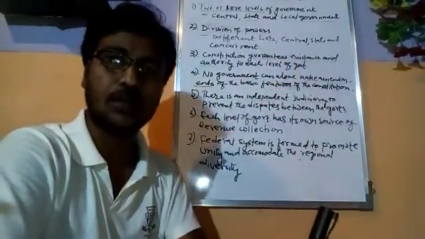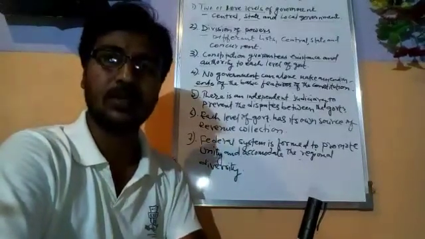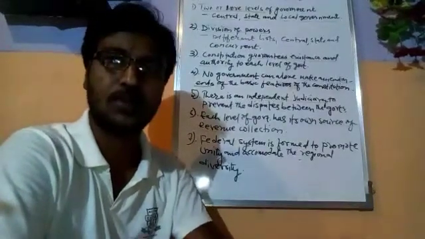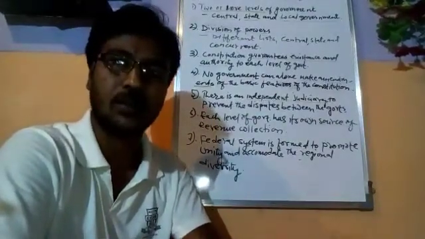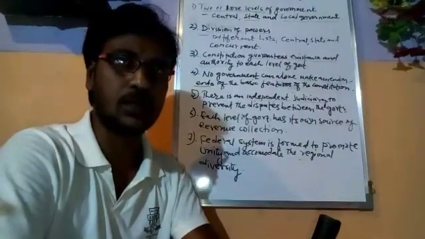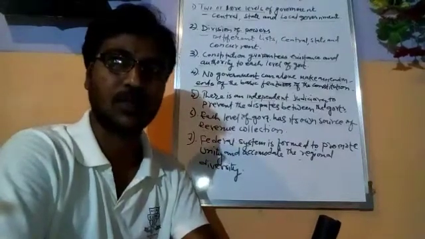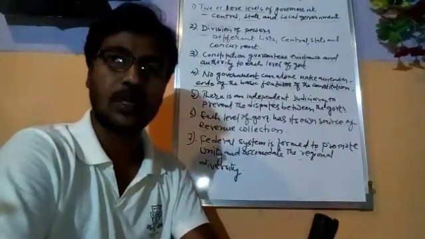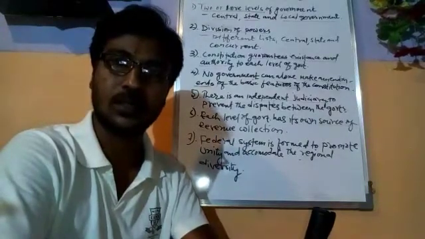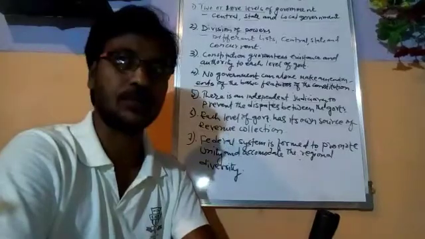These are the powers of the central government. The central government can make laws related to this, for example border security, foreign affairs, and so on. State government also has its own power to make laws regarding police, marriage, land revenue, etc.